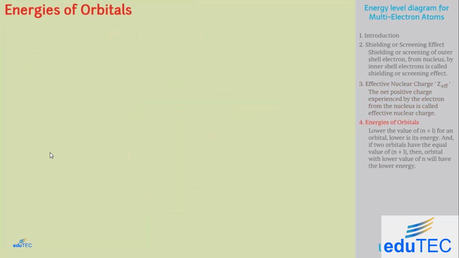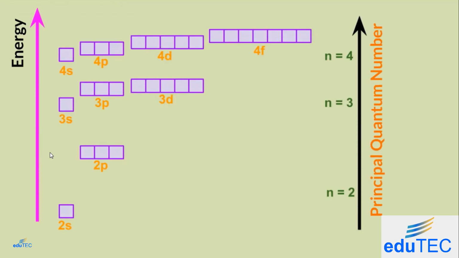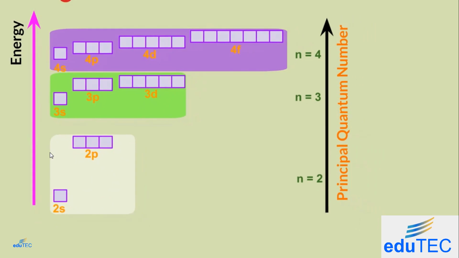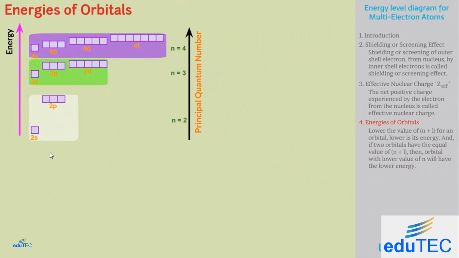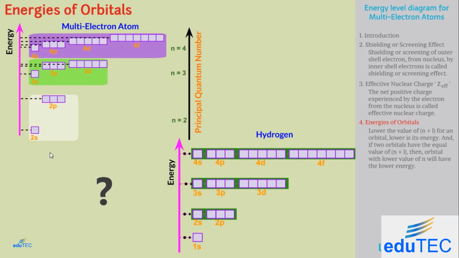Energies of orbitals. We know that the energy of shells increases with an increase in principal quantum number. Each shell consists of different subshells. In the case of hydrogen, all subshells have the same energies within a shell. However, in the case of a multi-electron atom, the energies of orbitals within the same shell are different. Why is it so? Let's study this.